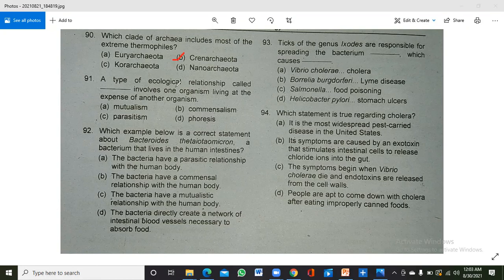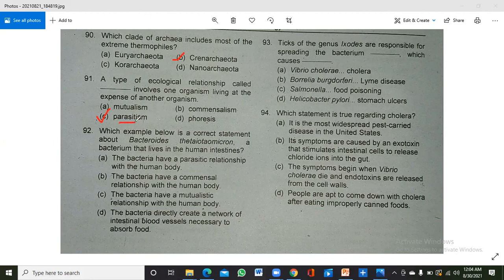A type of ecological relationship called dash involves one organism living at the expense of another organism. Just look here. In mutualism, both give benefits to each other. In commensalism, one gives benefit, and the other is neither benefited nor harmed. But in the case of parasitism, one organism lives at the expense of the other, getting nutrients from its host. So the correct answer is parasitism.